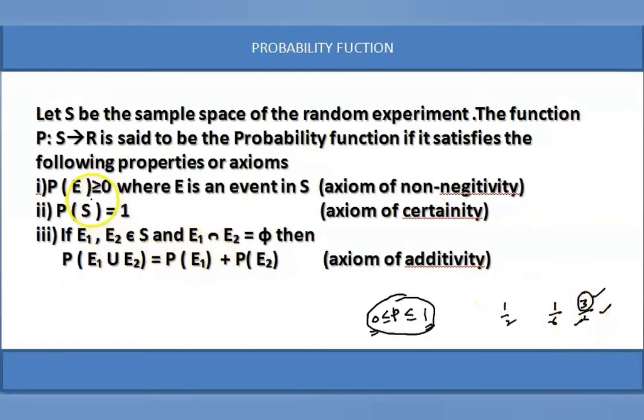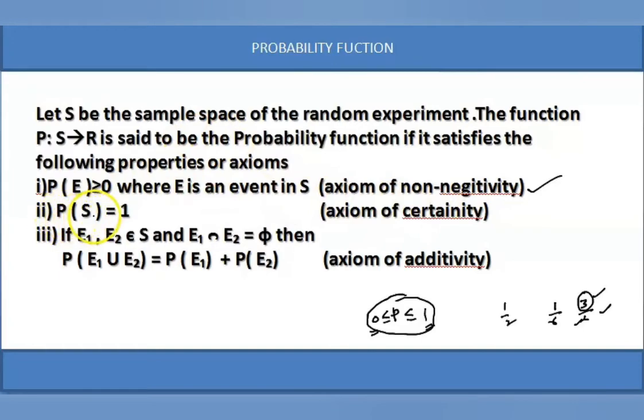So here, the chance of appearance will be less than or equal to 1 and greater than 0. Probability, the chance of occurrence, is always positive. So where E is an event in the sample space, P of E is greater than or equal to 0. This is called the non-negativity axiom, or positive axiom, of the probability function.